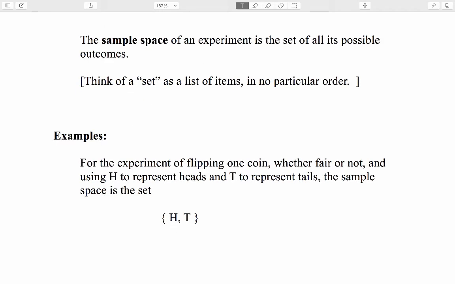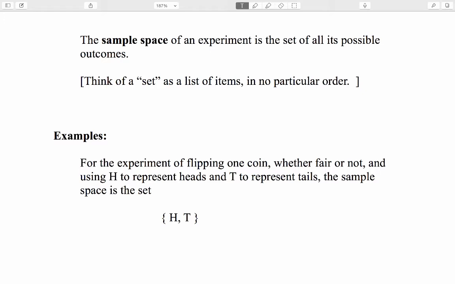Our next term is sample space. This is a technical term. It's been in use for a long time, and it's too late to change it. I realize it's not very suggestive, but here's what it means. The sample space of an experiment is the set of all its possible outcomes. If you're not familiar with the word set, think of a set as just a list of items in no particular order.